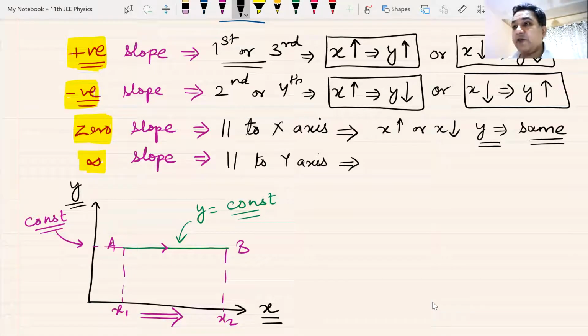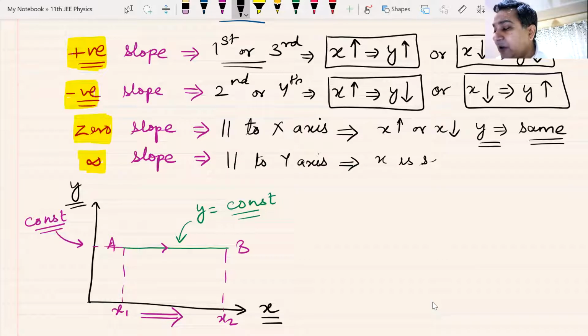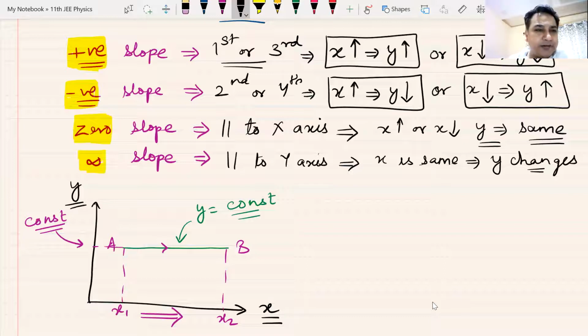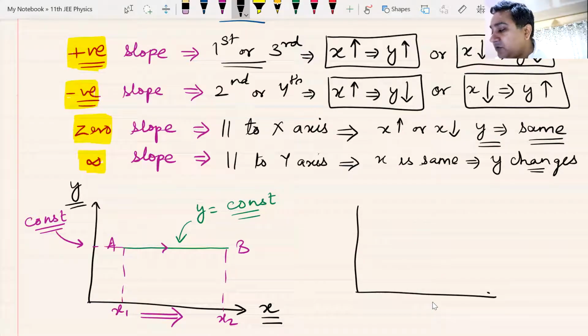This would be a graph which would be parallel to the y-axis. X remains the same. The value of x does not change, but y changes. We don't know why y is changing. Everything is happening in auto mode. X is remaining the same, y is changing.